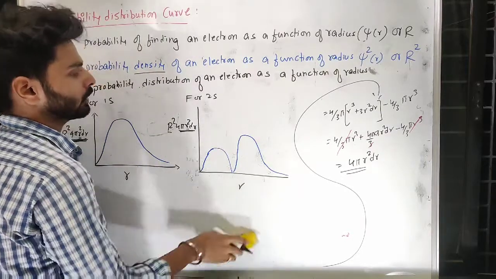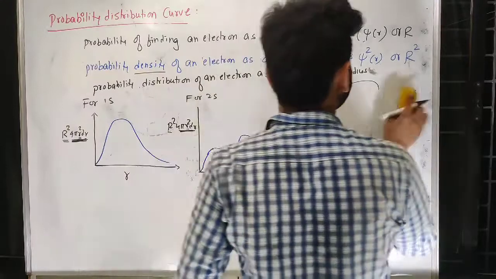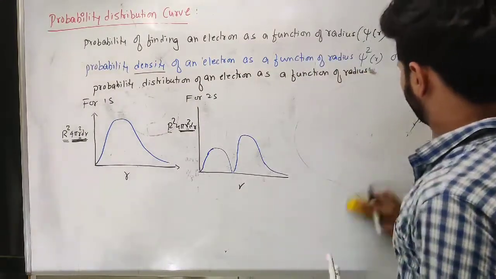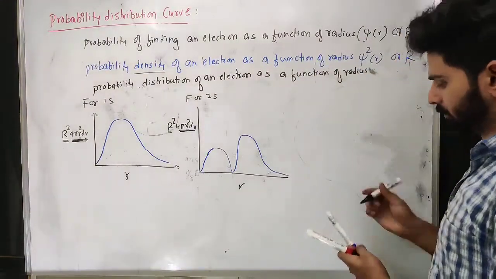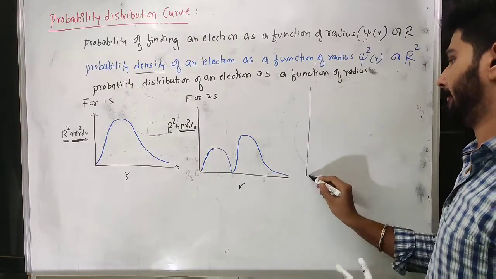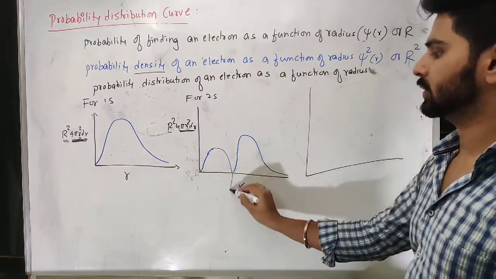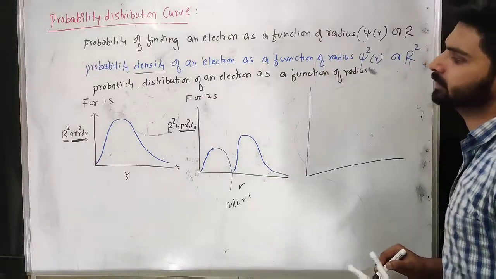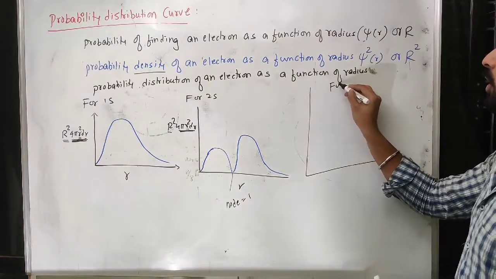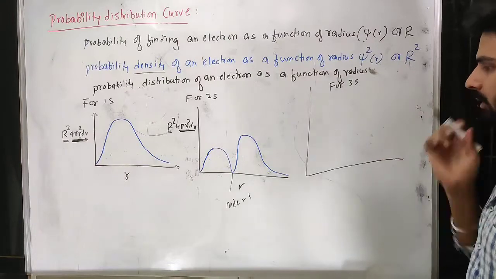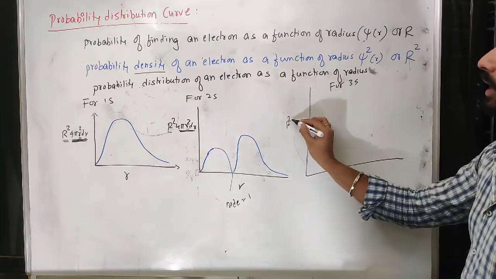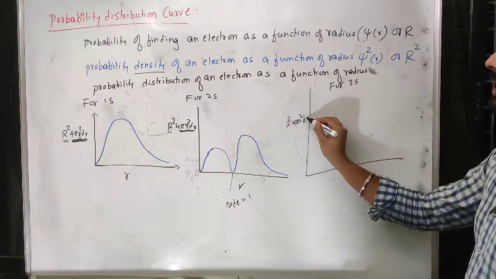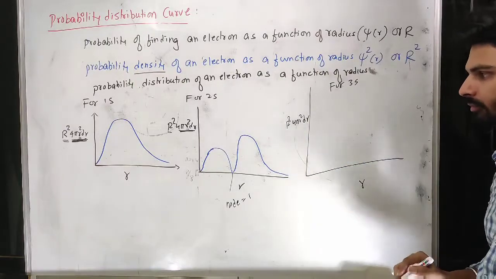Now if I write for 3s, for 3s it will be, so this is a node, one node you can expect here. So for 3s, now 4 pi r square dr versus r.